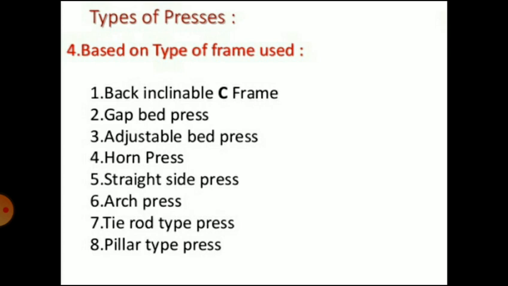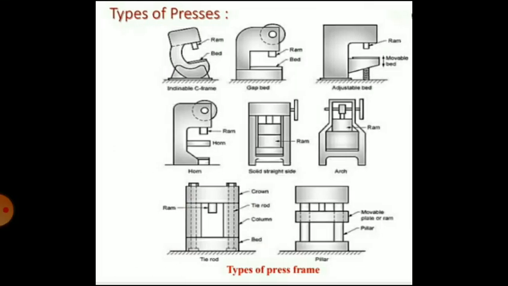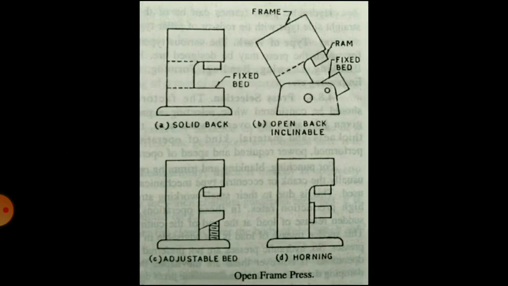The second category is closed frame presses. The examples, or the types, are straight side press, arch press, tie rod type press, and pillar type press. So these are the 8 examples of open frame presses and closed frame presses. These are all the diagrams of types of presses according to type of frame. First we will see open type presses, or open frame presses.